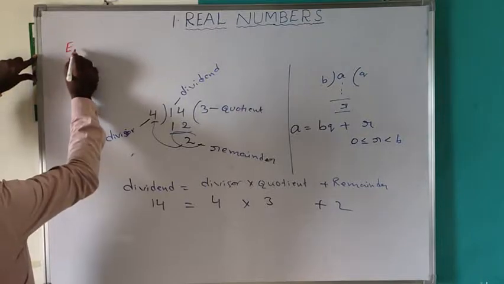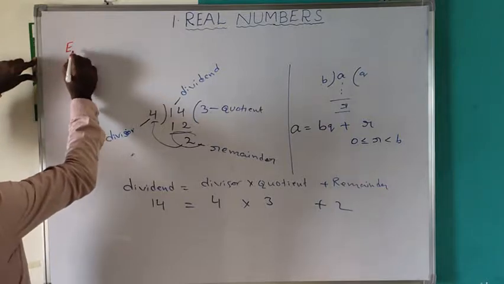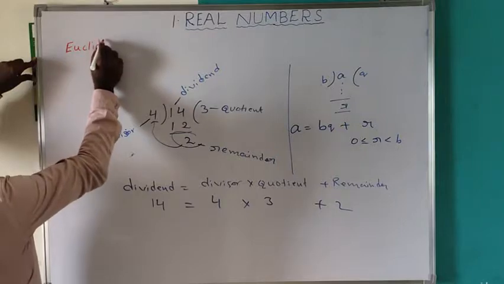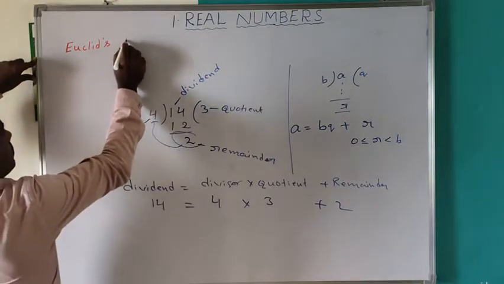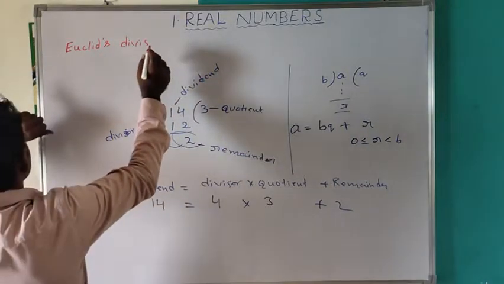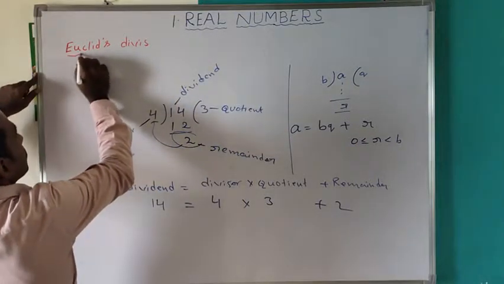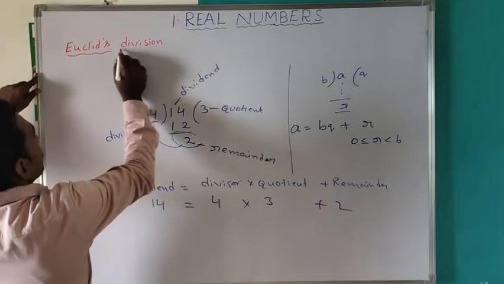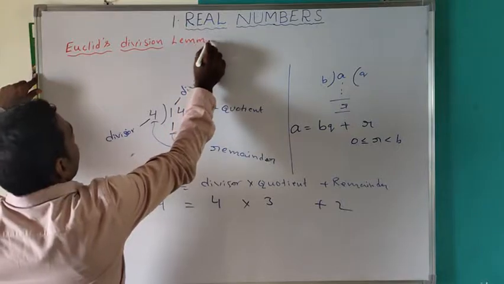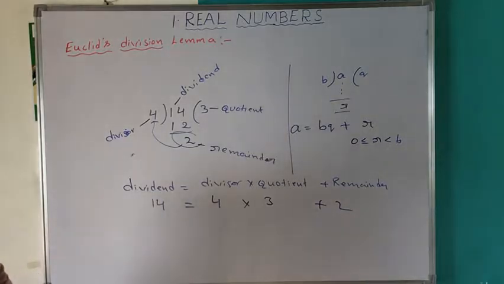Euclid was a scientist, the father of geometry and of the elementary number system.